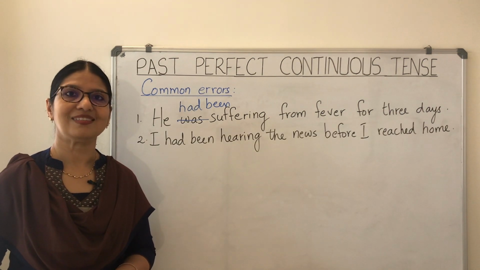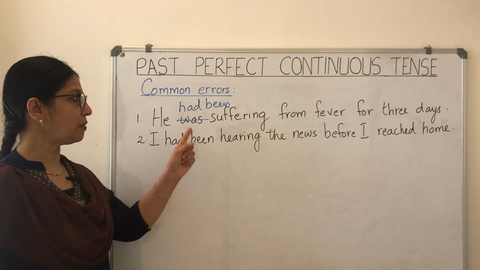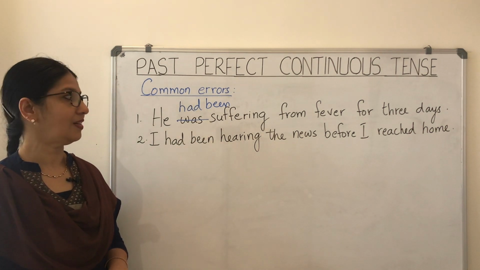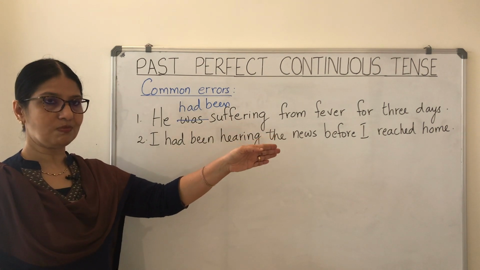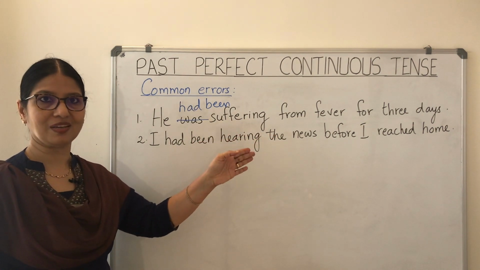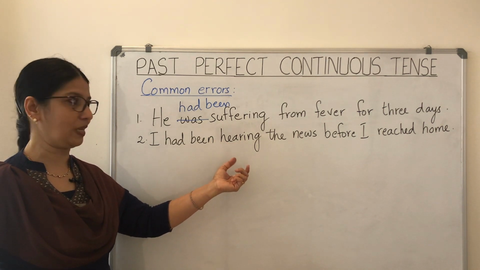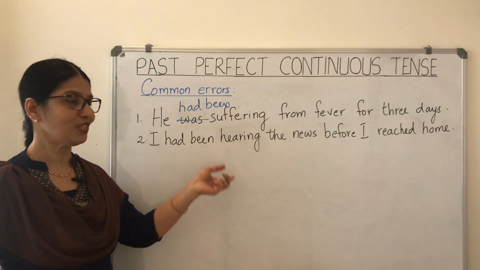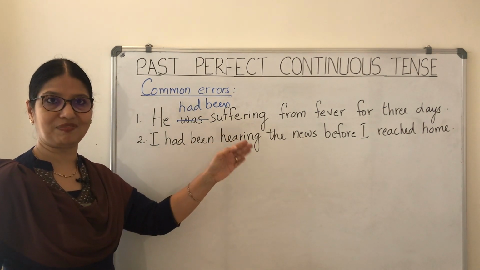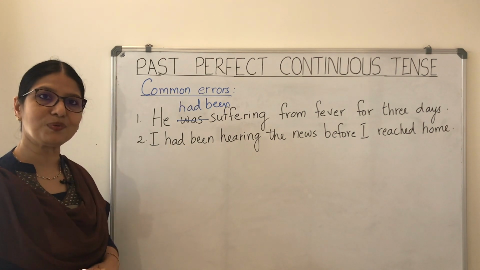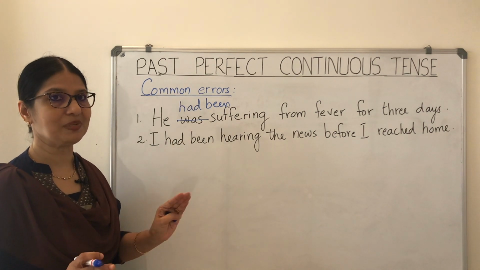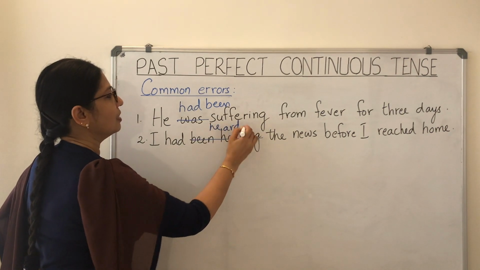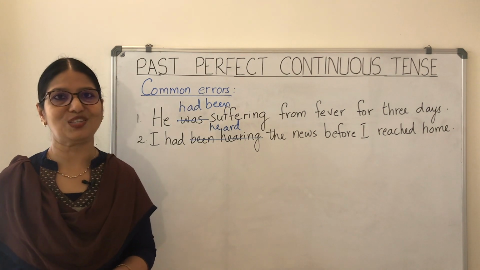And here is sentence number 2. I had been hearing the news before I reached home. Before I reached home, something had been happening. But look at the verb, the action that took place. It is hearing. You know that here is a stative verb, so we cannot use it in the progressive, the continuous form. Instead, we use the past perfect simple tense. So it should be, I had heard the news before I reached home.